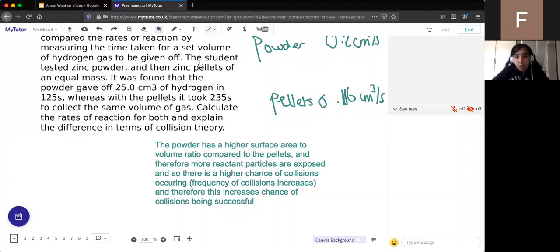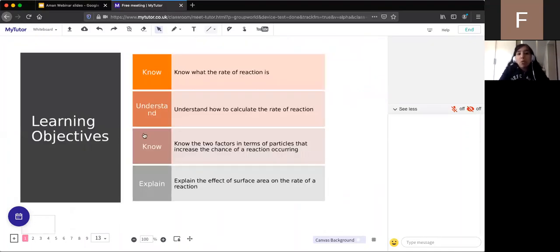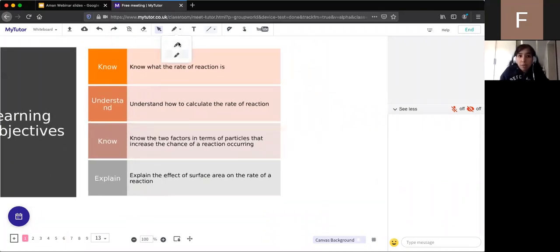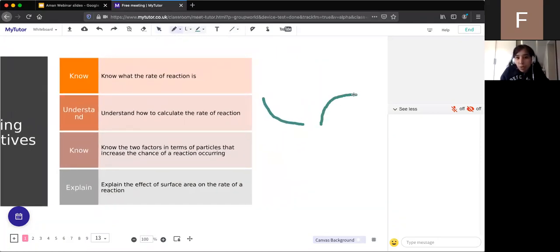While I'm waiting for some Q&A questions, just as a recap of what we covered today. So we now know what the rate of a reaction is. It's how fast the reactants form the products. To calculate the rate of a reaction, we either look at the reactants lost, so the mass of reactants lost, which remember looks like this, or the products formed, which will always look like this. And by the way, when it levels off, that means we've formed the maximum amount of products, or we've lost all the reactants. So when it levels off, the reaction has essentially finished.